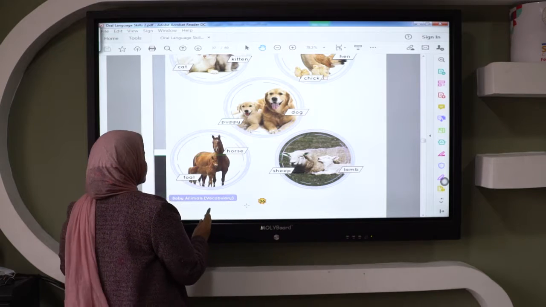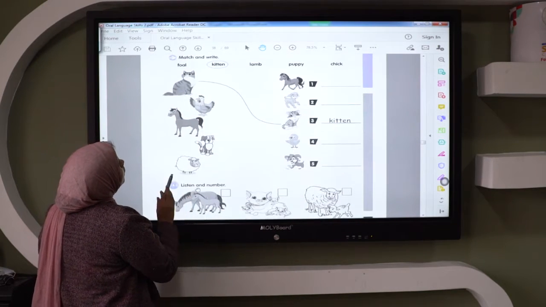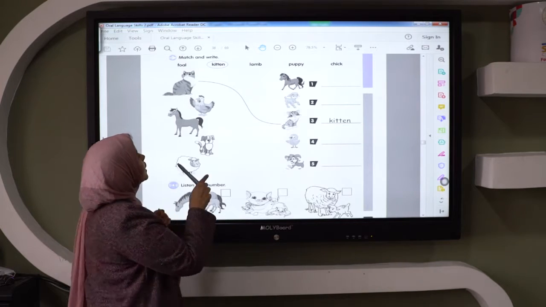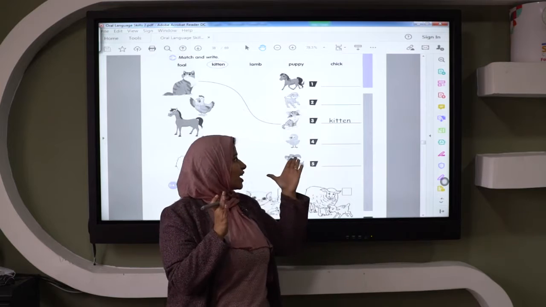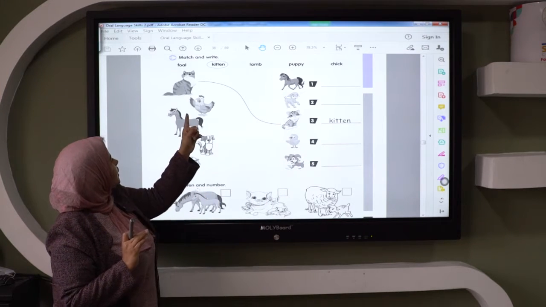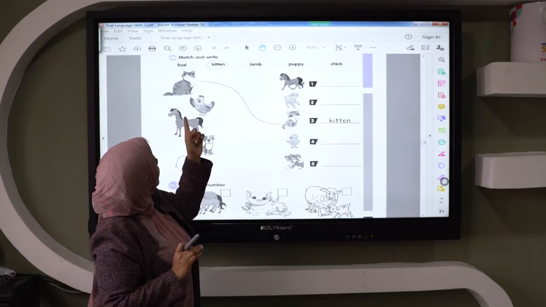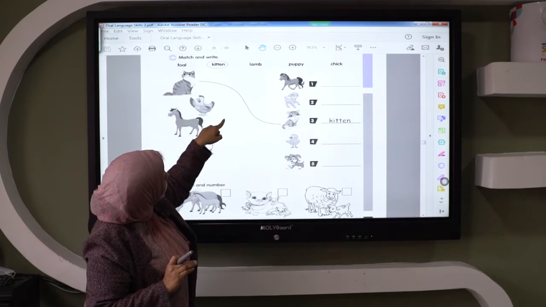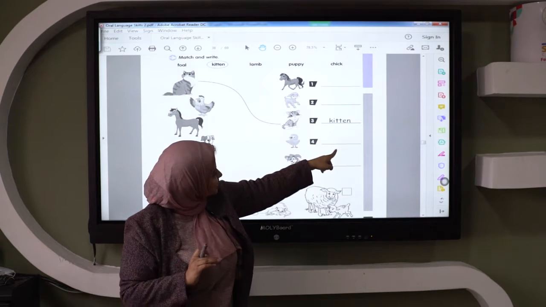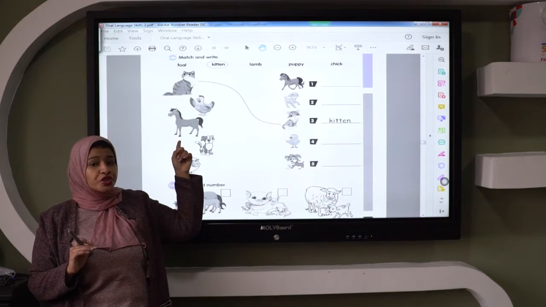Okay. In this sheet we have to match the animal with the baby animal and write it. Like here we have this hen or this chick, sorry. We will match to the chick and write it here. Okay, and this is horse.